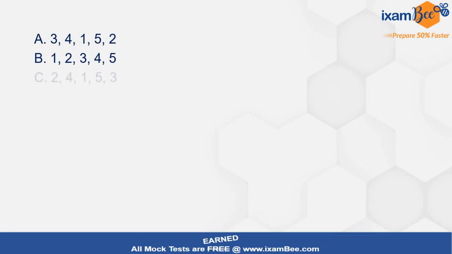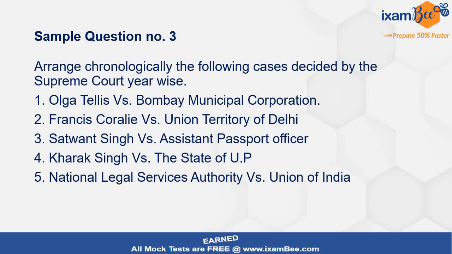So these are the options that they have given you for the sequences, and the correct answer is D only, that is 4 3 2 1 5. Let us check the correct sequence one. Khadak Singh case came up in the year 1962. So that is the chronological order that we are going to arrange over here.